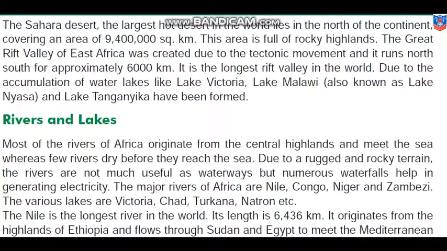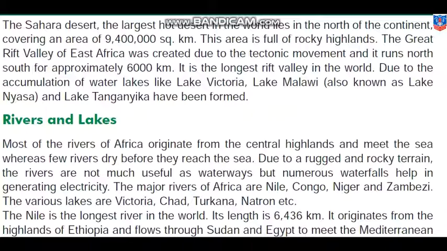Due to the accumulation of water, lakes like Lake Victoria, Lake Malawi, also known as Lake Nyasa, and Lake Tanganyika have been formed. So Rift Valley, you understand the meaning of valley, right? तो वहां पे वैली बन गई है जिसमें बहुत सारा पानी भर जाता है during the rains, and due to that accumulation of water वहां पे different lakes भी form हो गए हैं.